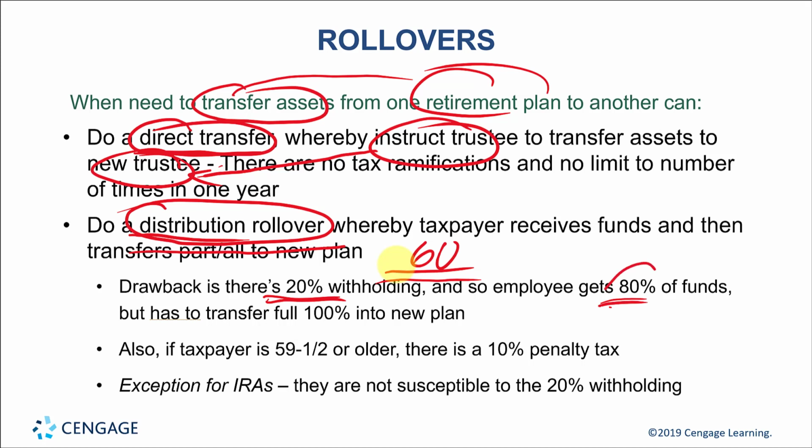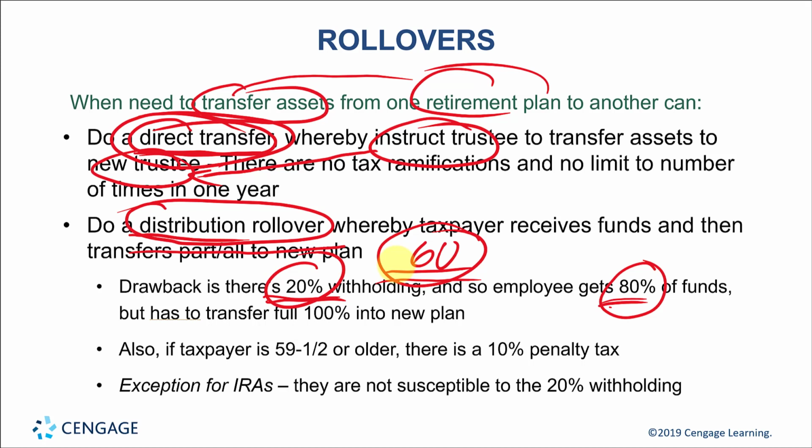And if you only get 80% and you have to roll over 100% to prevent it from all being taxable, where is the other 20% going to come from? Well, this can only be recovered when you file your tax return. And you have to make that 100% rollover within 60 days. So most times the best way to get money into a new retirement account is to use this direct transfer.